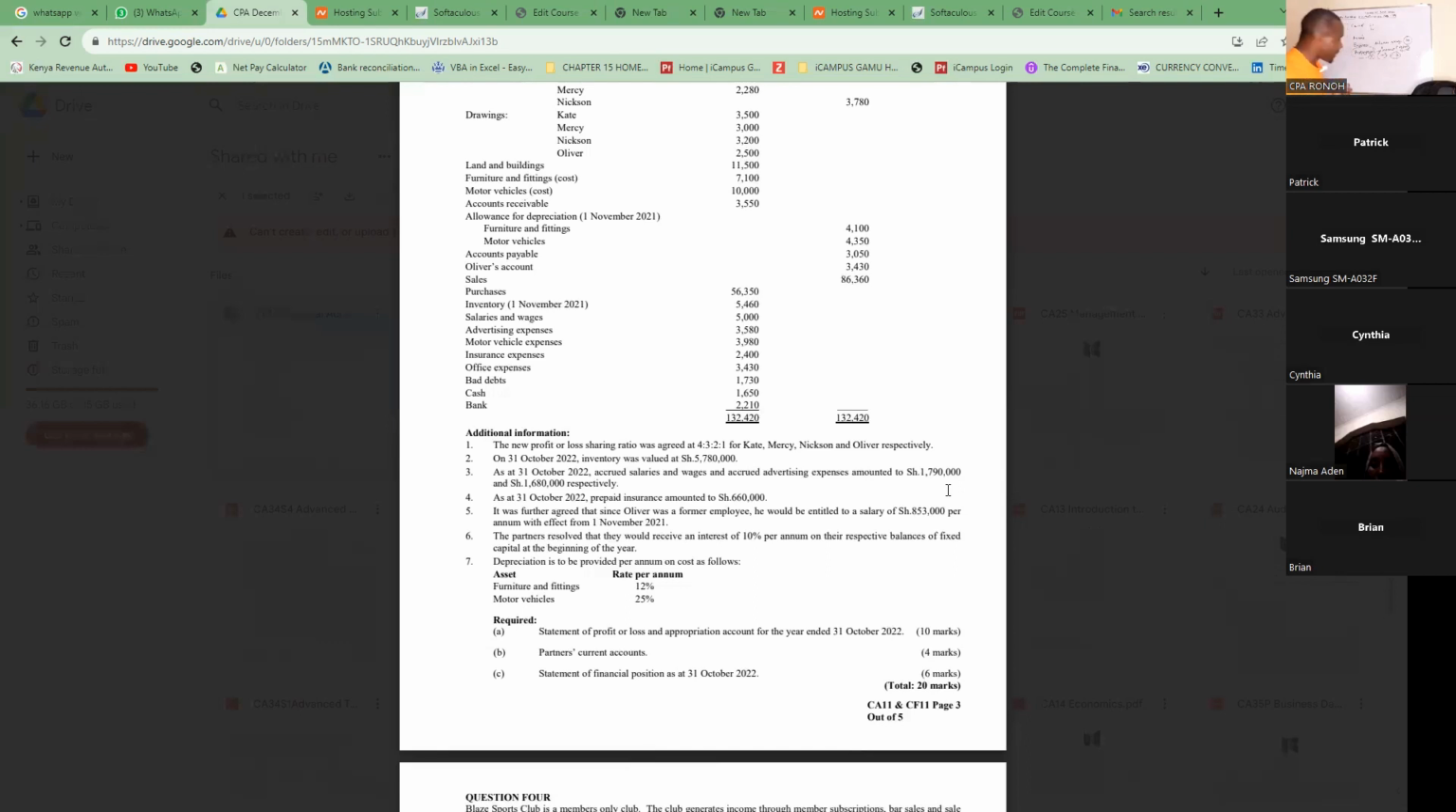So let's now start this question. There is a lot of adjustment in this question for revaluation. There is no goodwill.